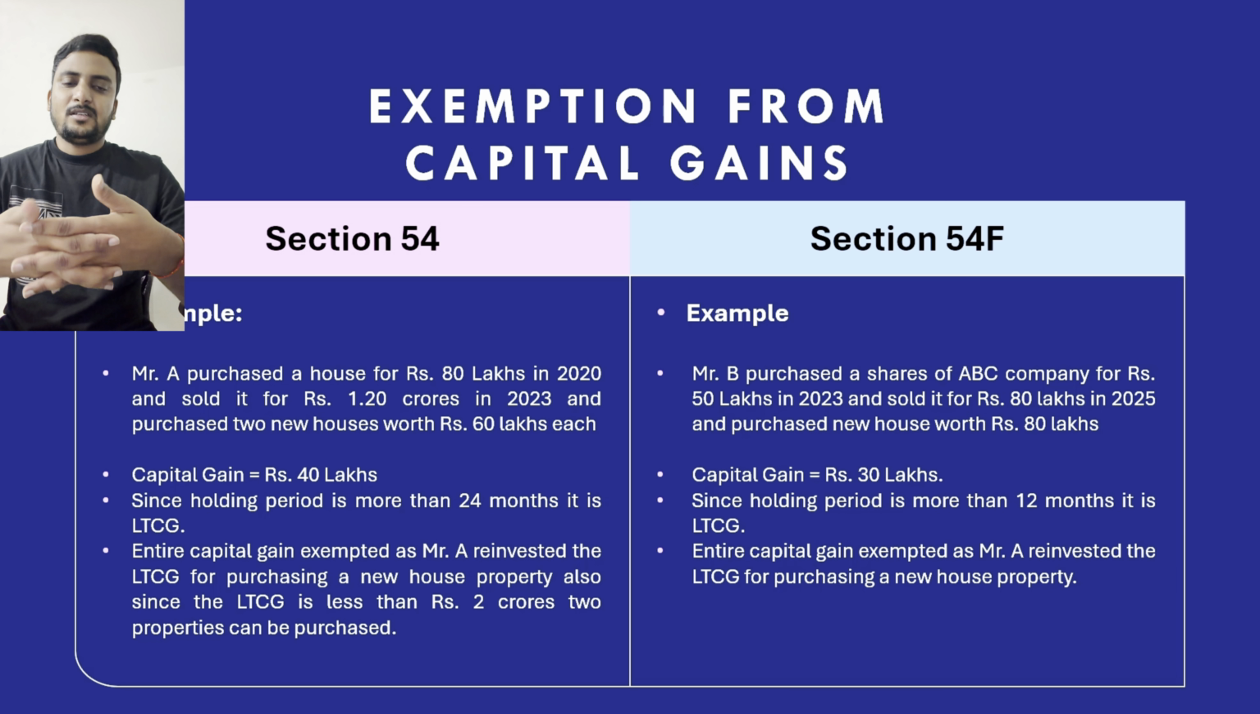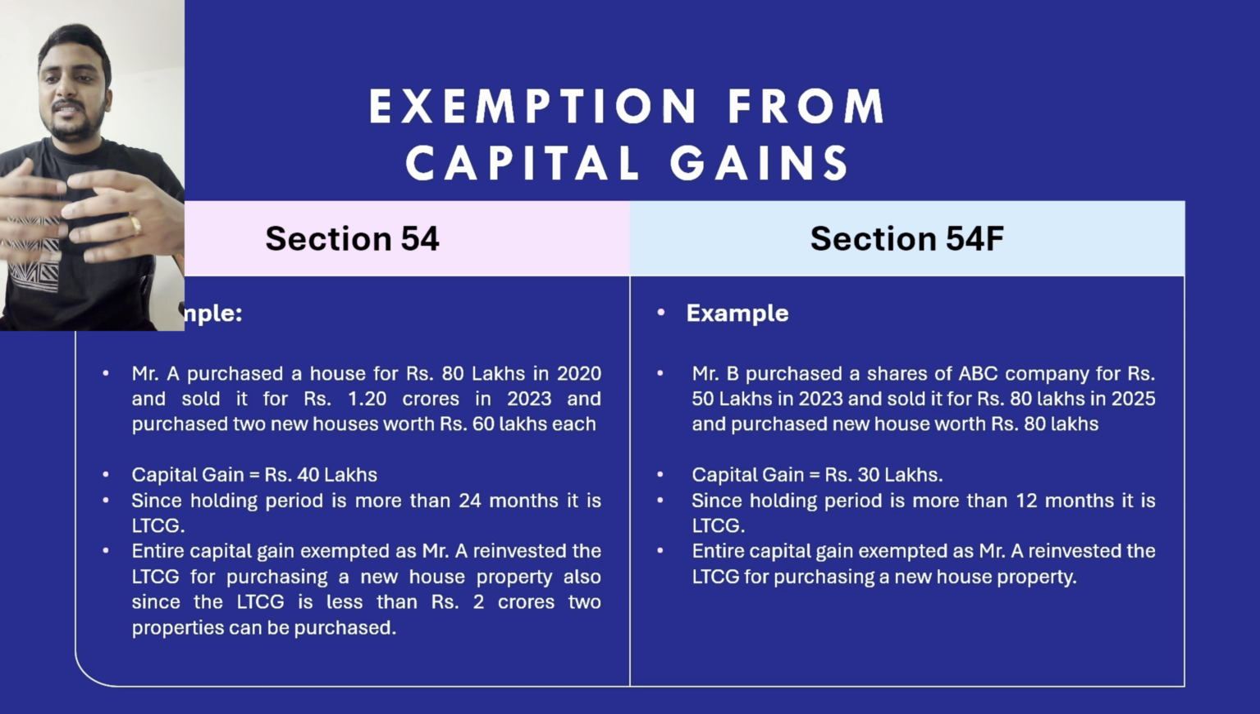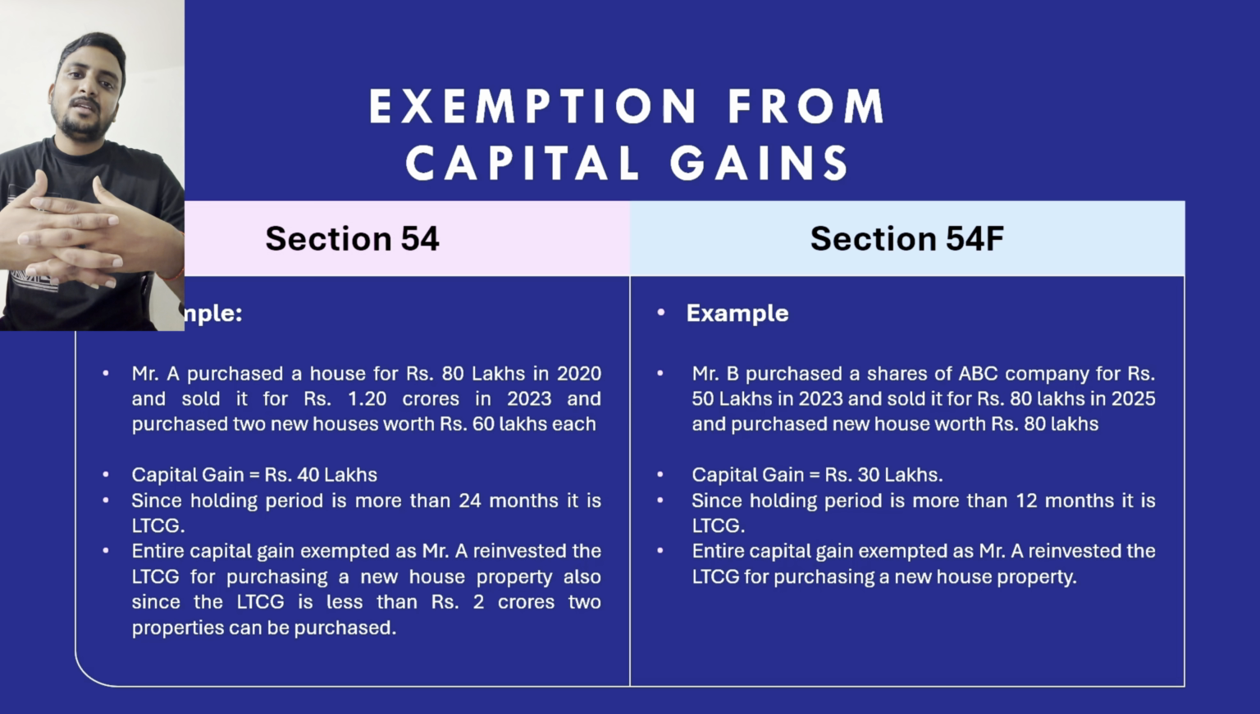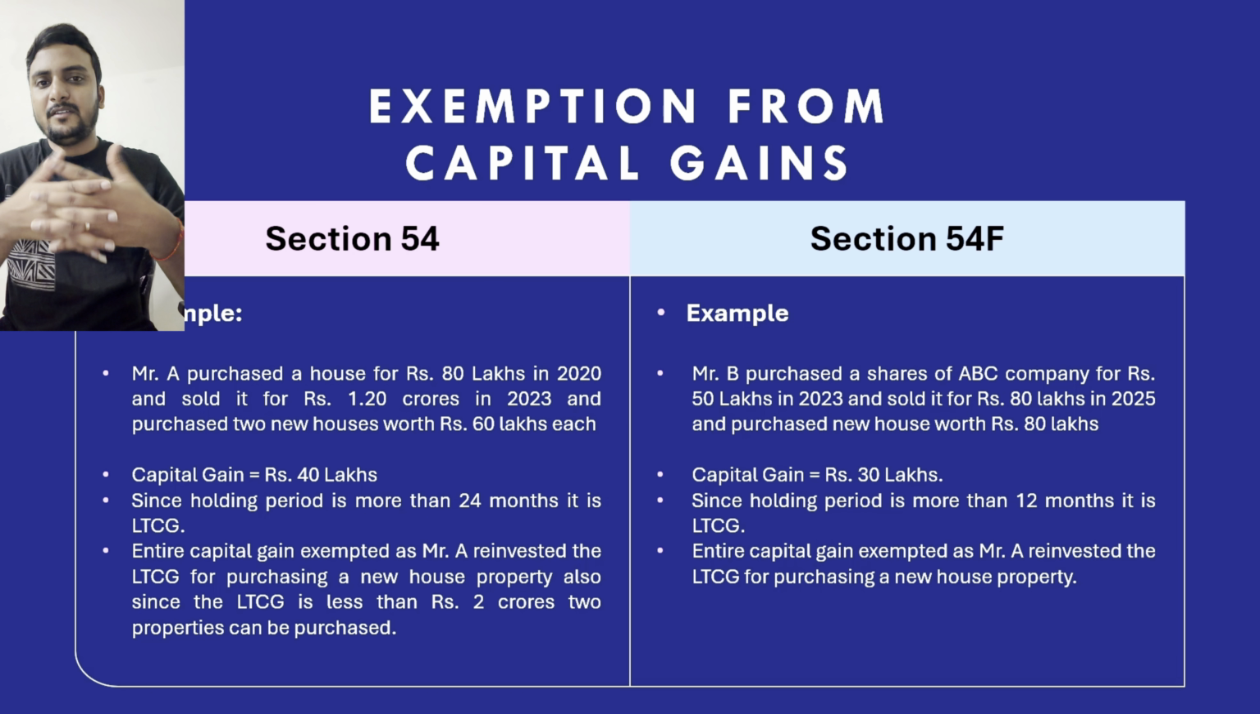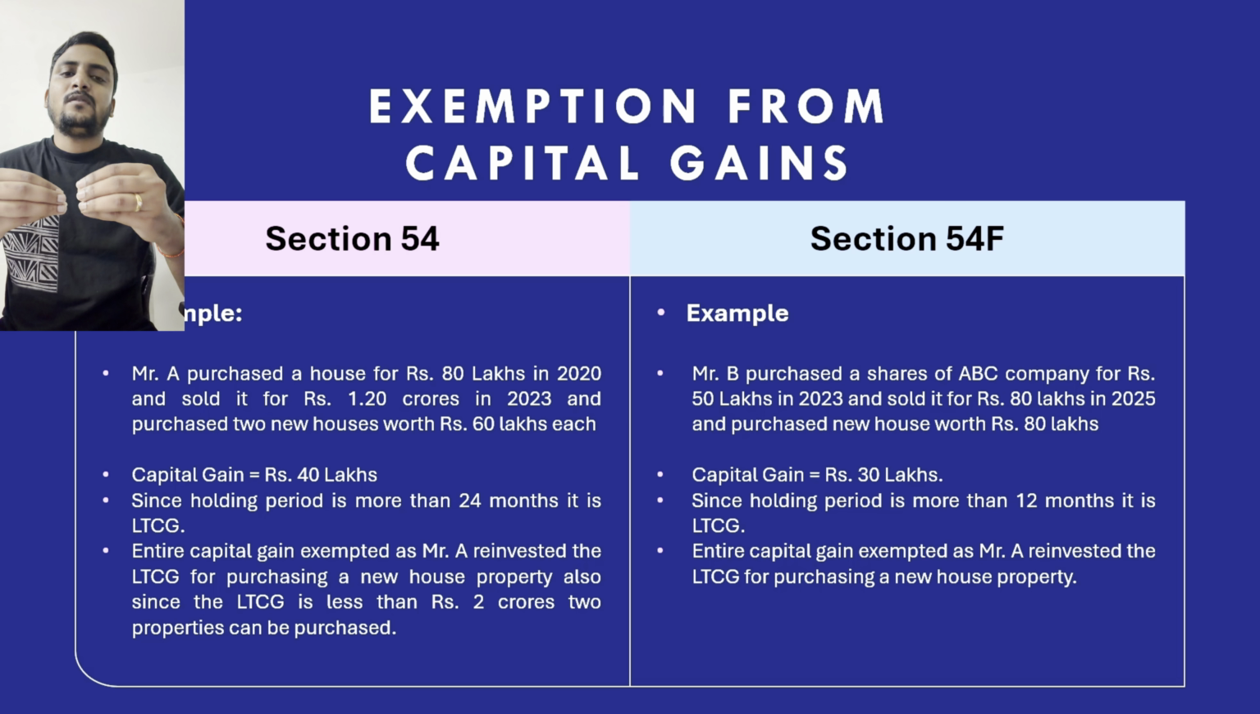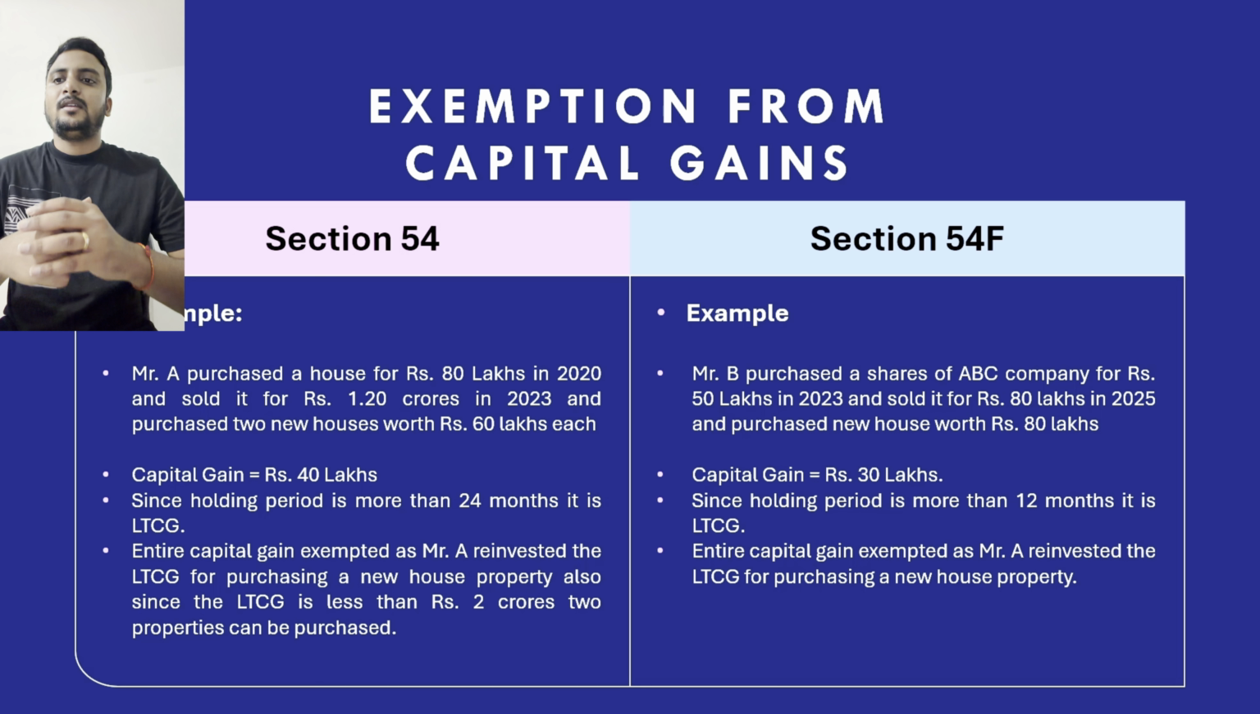So first, section 54. Suppose Mr. A has purchased a house for rupees 80 lakhs in 2020 and sold it for 1.2 crores in 2023.